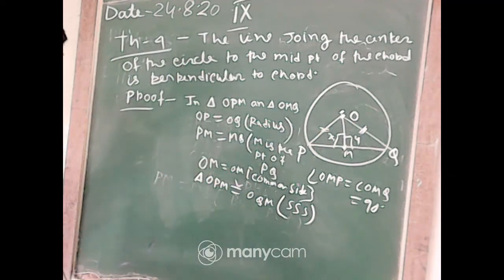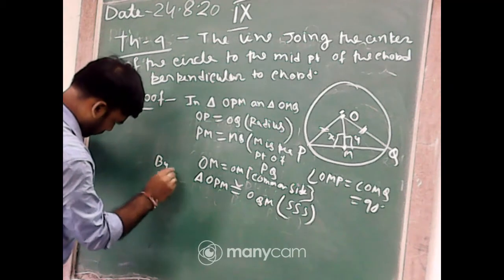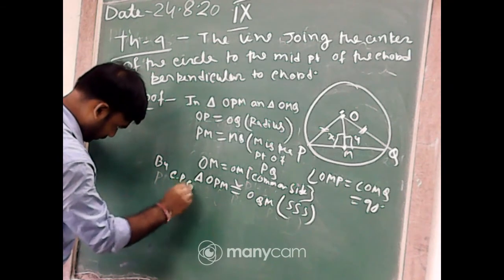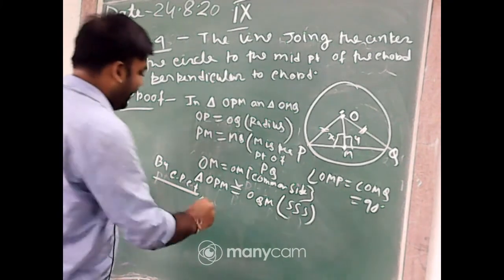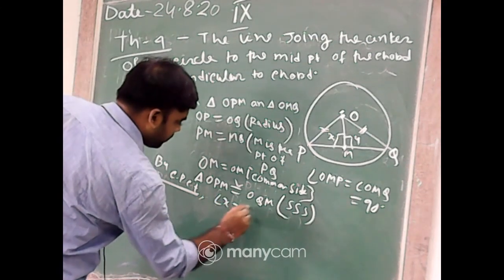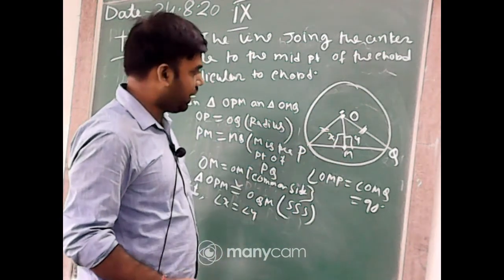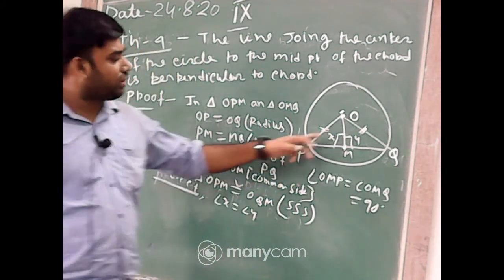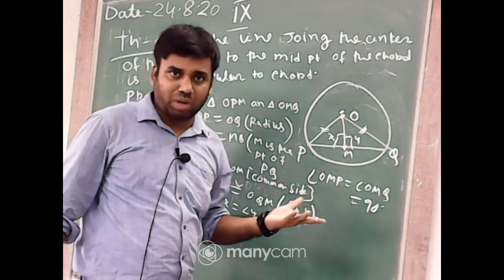Now by CPCT, angle X equal to angle Y. Okay, these two angles are equal, because the opposite sides OP and OQ are equal.